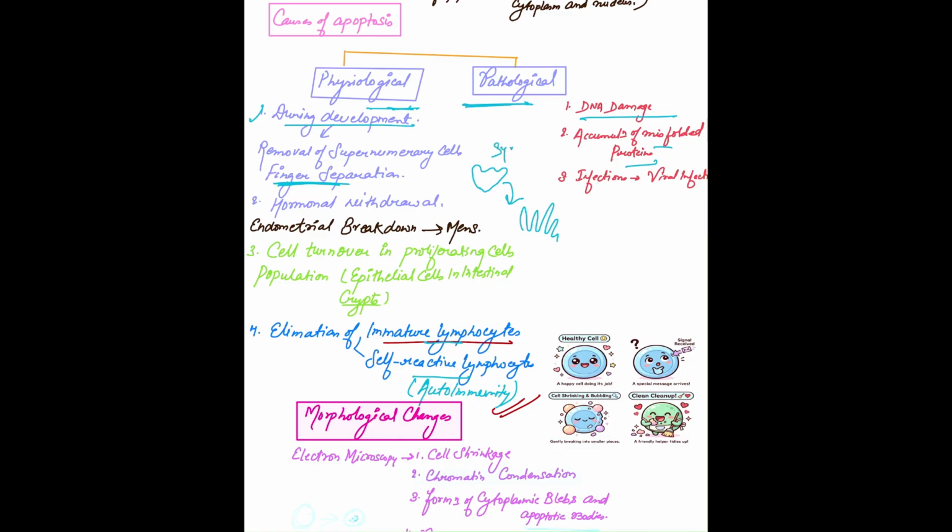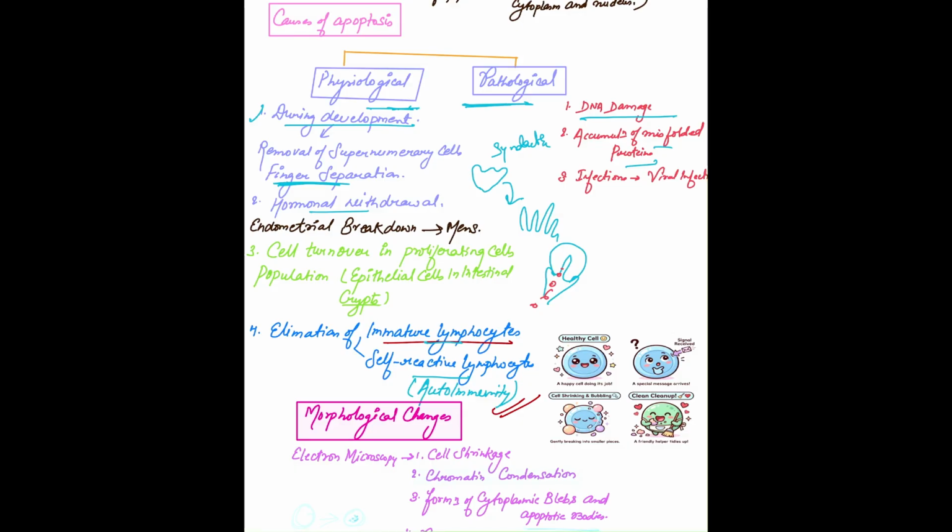Okay, during hormonal withdrawal, some cells survive only in the presence of hormones. We know that when the hormone decreases, these cells undergo apoptosis. For example, endometrial cells during menstruation, breast gland cells after lactation, prostate cells after androgen withdrawal. These are examples of hormonal withdrawal.